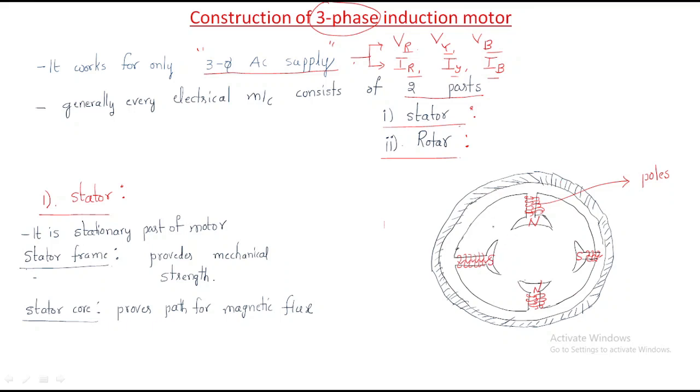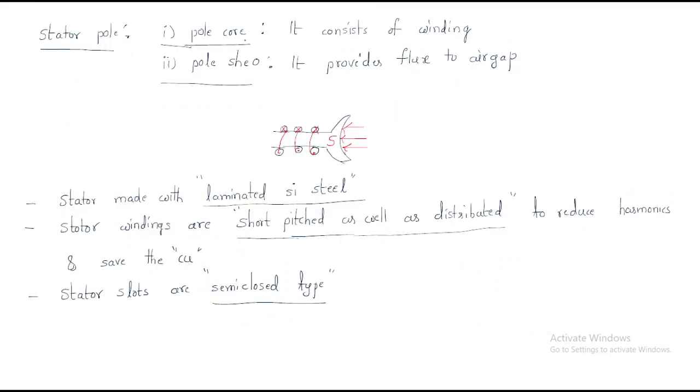So this is called the pole, and this area is called the pole core. Look here, this is the pole core. It consists of the windings. And the pole shoe provides the flux like this. And we have another pole, which is the opposite pole.